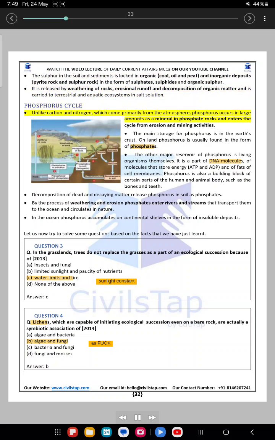Phosphorus cycle. Unlike carbon and nitrogen, which come primarily from the atmosphere, phosphorus occurs in large amounts as a mineral in phosphate rocks and anthracite. Cycle from erosion and mining activities. The main storage for phosphorus is in the earth's crust. On land, phosphorus is usually found in the form of phosphates. The other major reservoir of phosphorus is living organisms themselves.